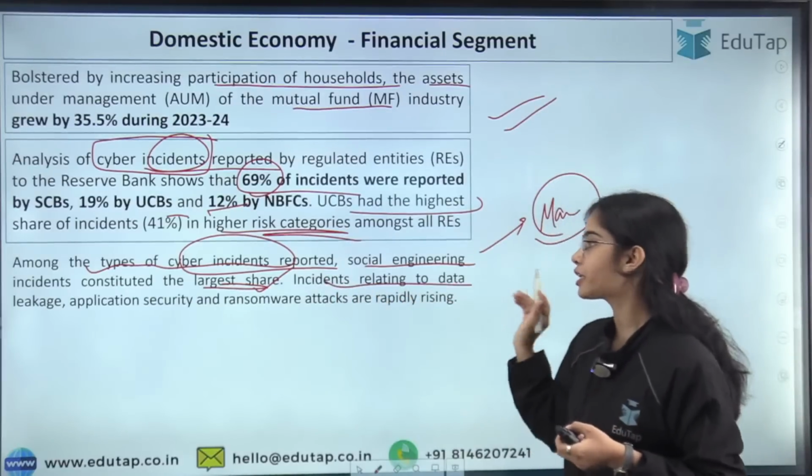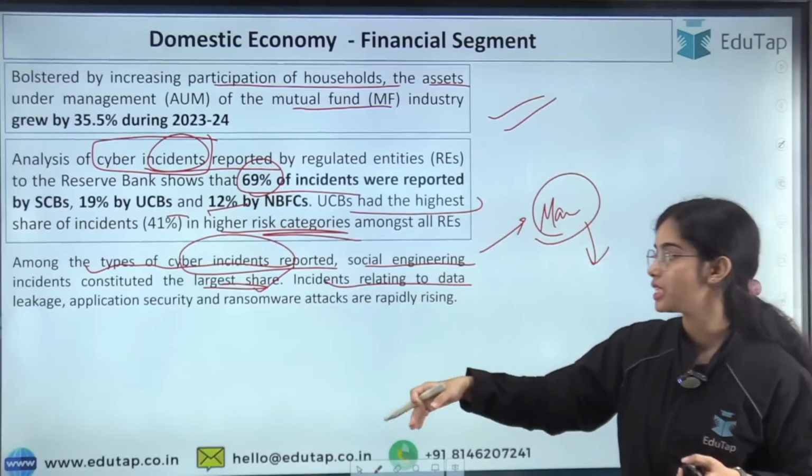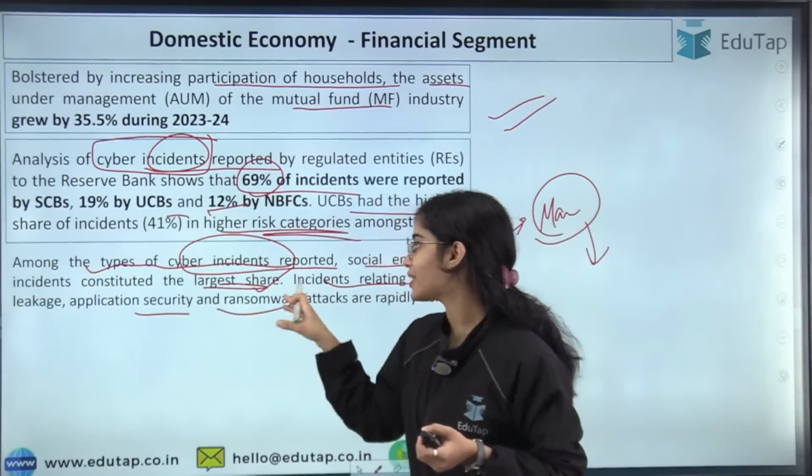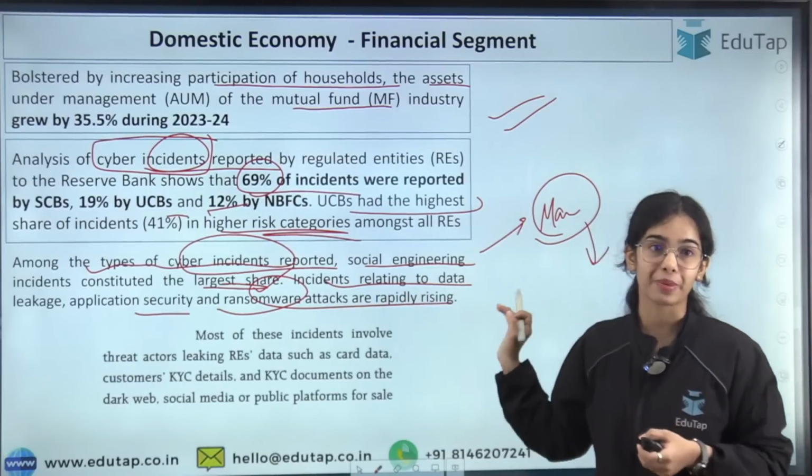Then there are incidents related to data leakage from the banks, the urban cooperative banks and the NBFCs. The application security and ransomware attacks are rapidly rising, and the virus attacks are rapidly rising.